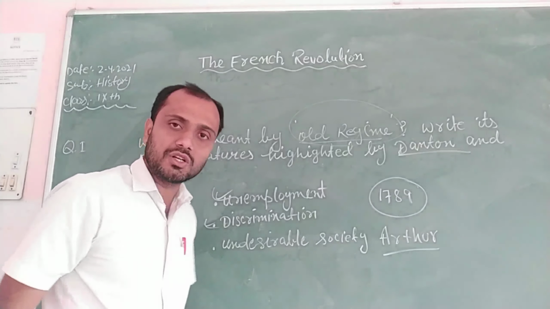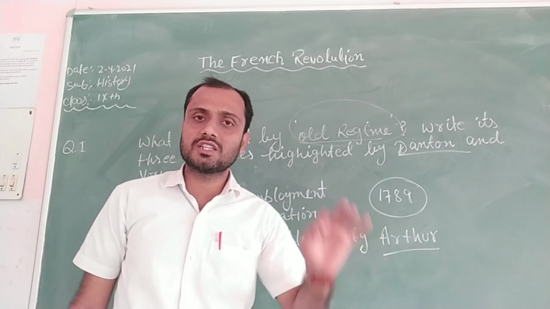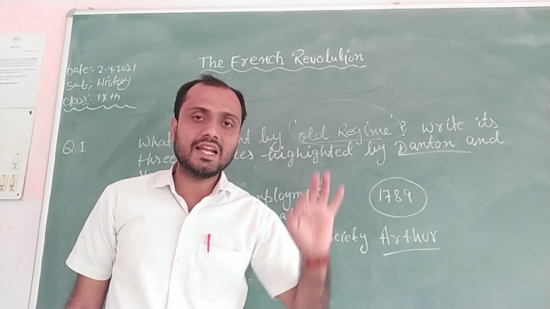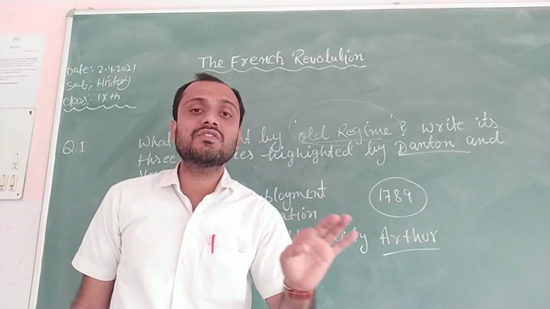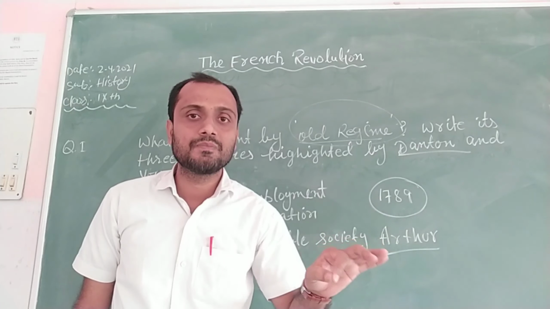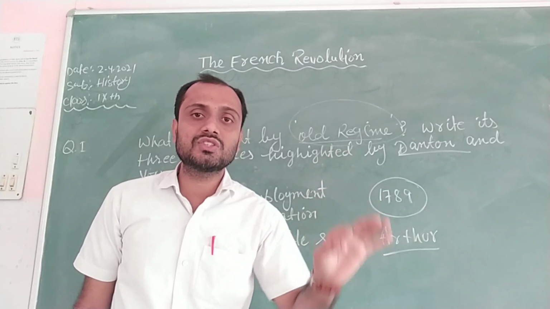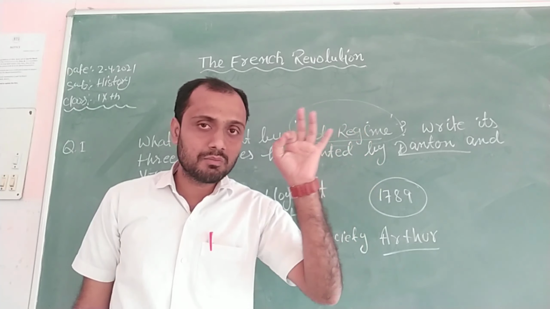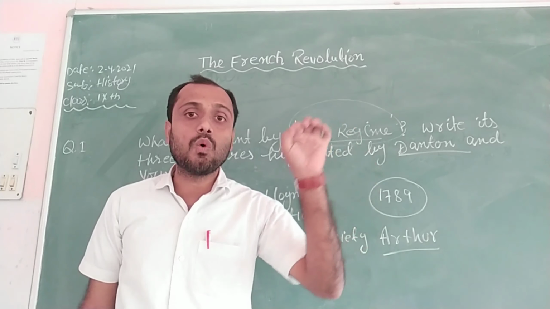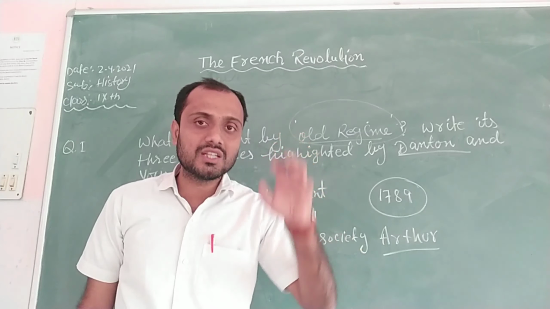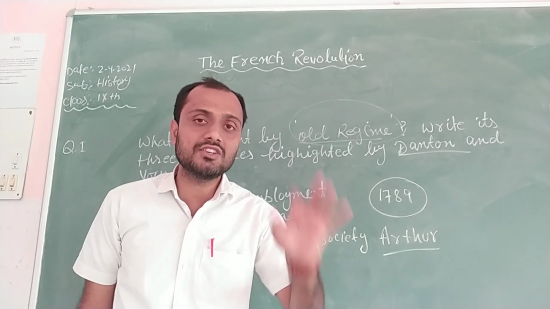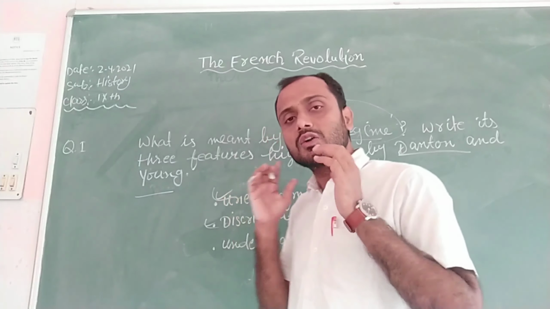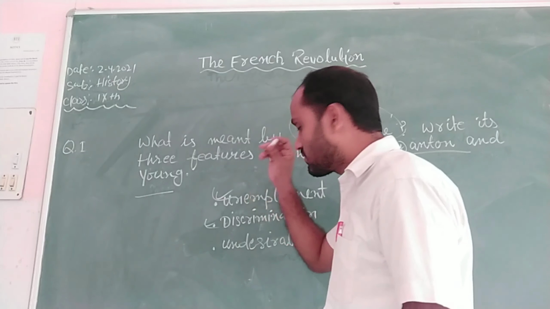Second is discrimination. George Danton also wrote in his letter that he wanted to enter the army office, but he was not allowed to enter the army of France because he did not belong to a noble family. It means that only people belonging to noble families were allowed to enter the army. So this is a matter of discrimination and injustice. So on the basis of his letter, we can conclude that he was talking about discrimination.